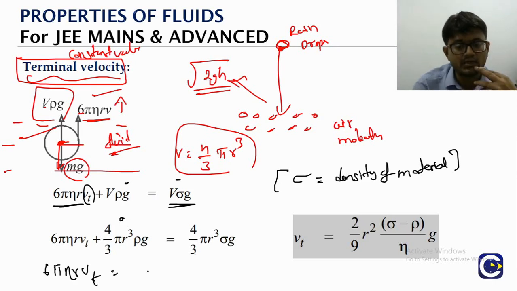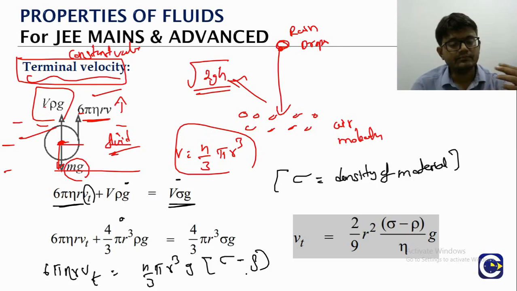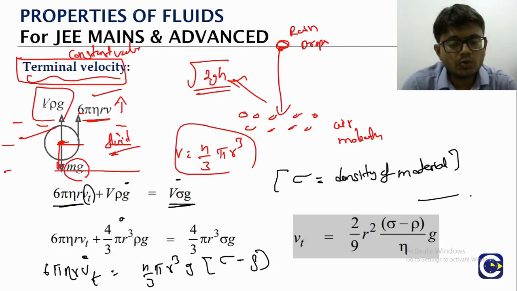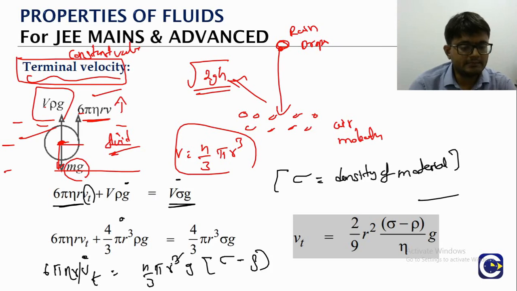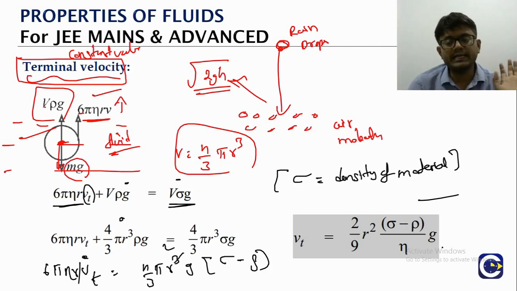Take everything to the other side. 4 by 3 pi r cube into g into sigma minus rho. Now except v terminal, bring everything to the other side. What is the formula we will have? 2 by 9 r square, because you see here 1 r gets cancelled. 2 by 9 r square into sigma minus rho divided by eta into g.